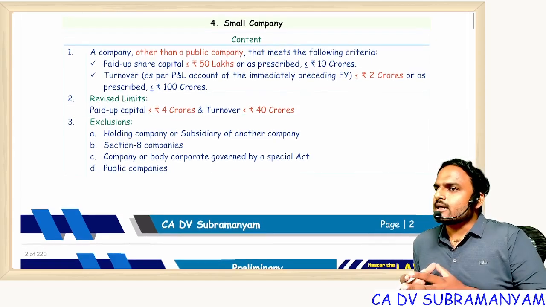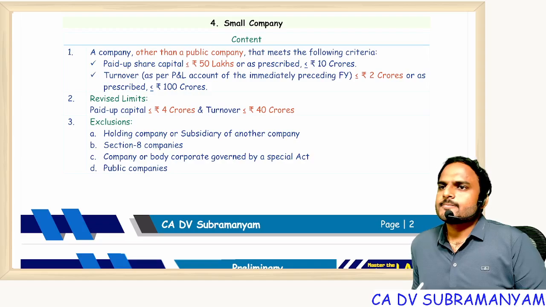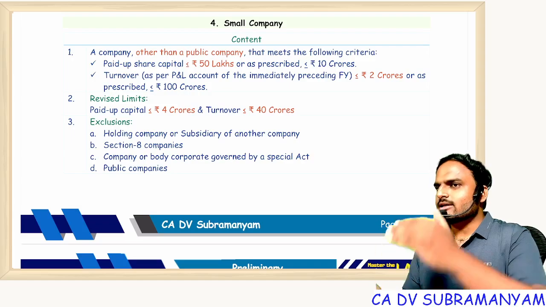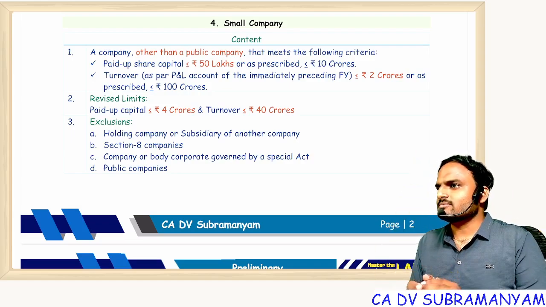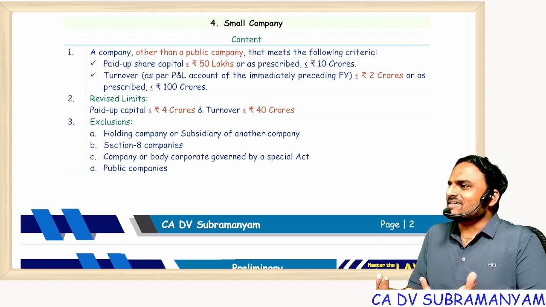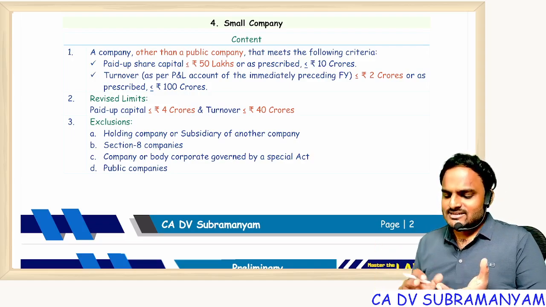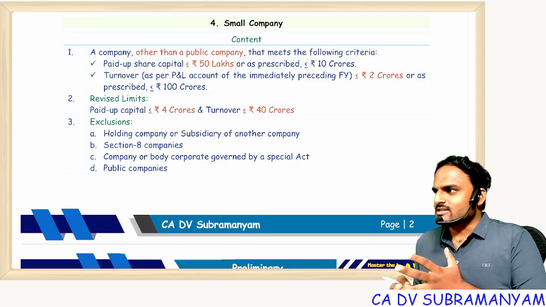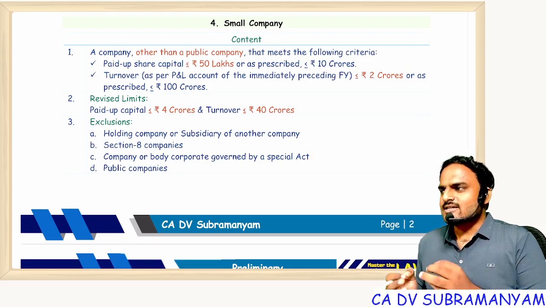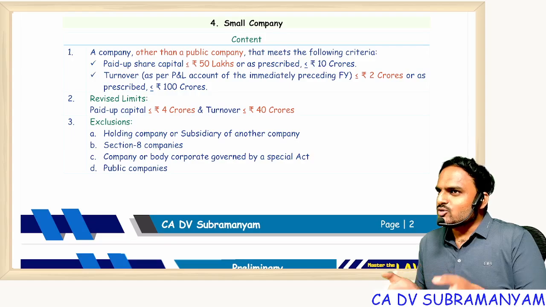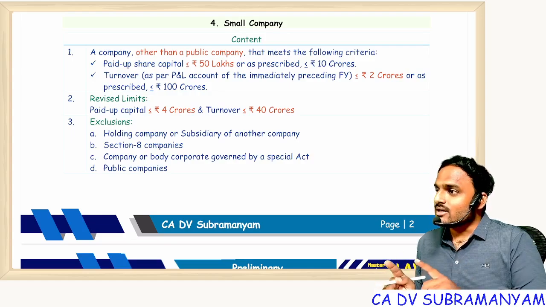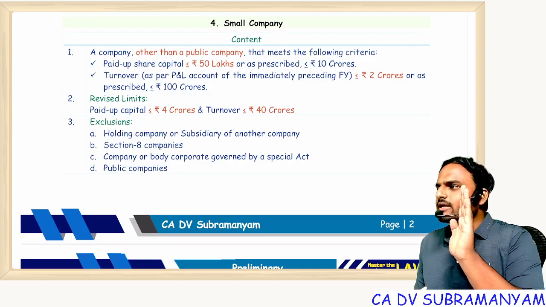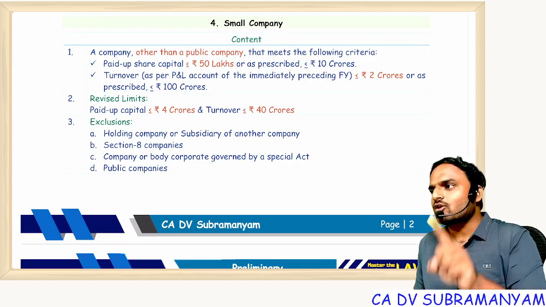See how we decide whether a company is small or big. Suppose you take a natural person like me or like you: based on the height, a small person; based on the size, a small person. But for companies, shape and appearance are not there. First answer me whether a company is an illusionary concept or a real concept. Real. Why? A certificate is there. Under operation of law, we are getting a certificate of incorporation. So that is a real concept.